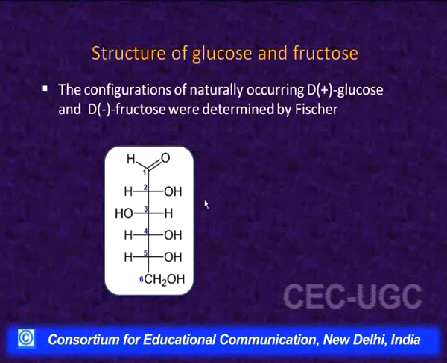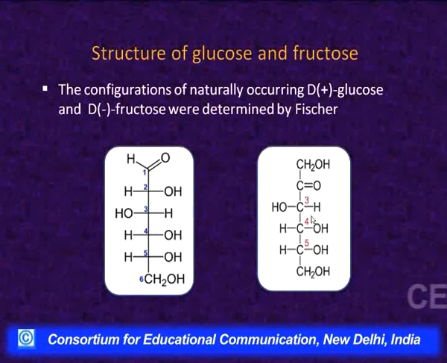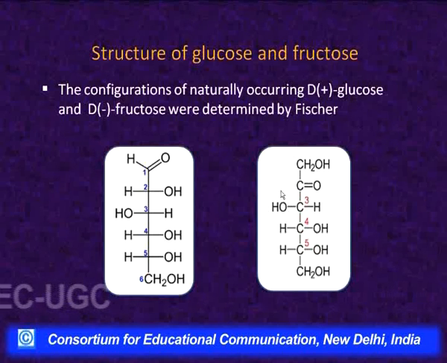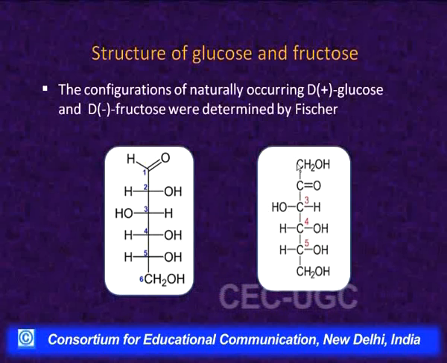Fructose was found to have a similar configuration at carbon number 3, 4 and 5. That is, at carbon number 4 and 5, the hydroxyls are placed on the right side, whereas on carbon number 3, this hydroxyl is placed on the left side. Carbon number 2 is carbonyl, so it is not asymmetric, and carbon number 1 has got 2 hydrogens attached to it, so it is also not asymmetric.